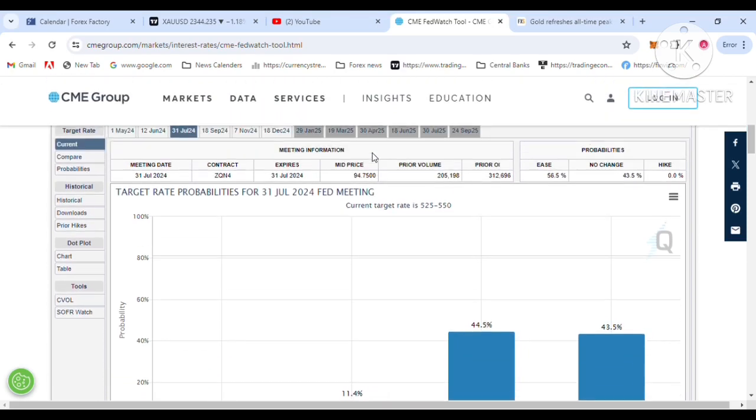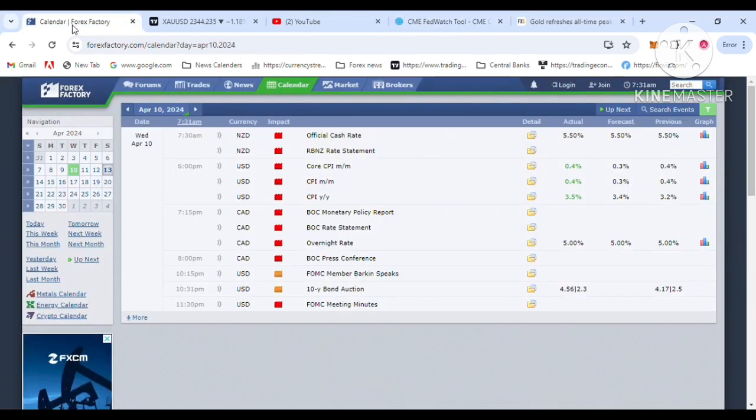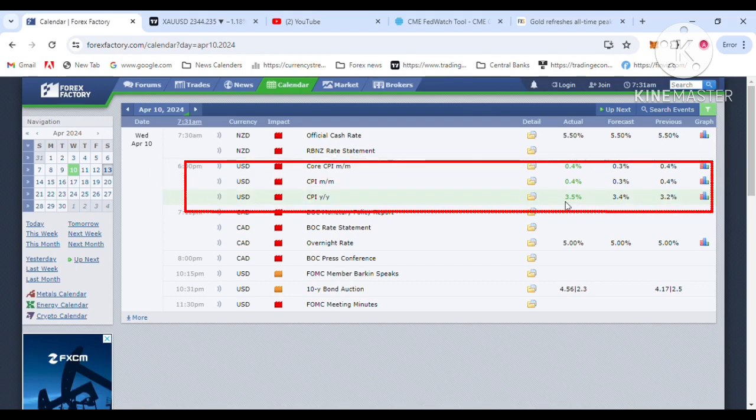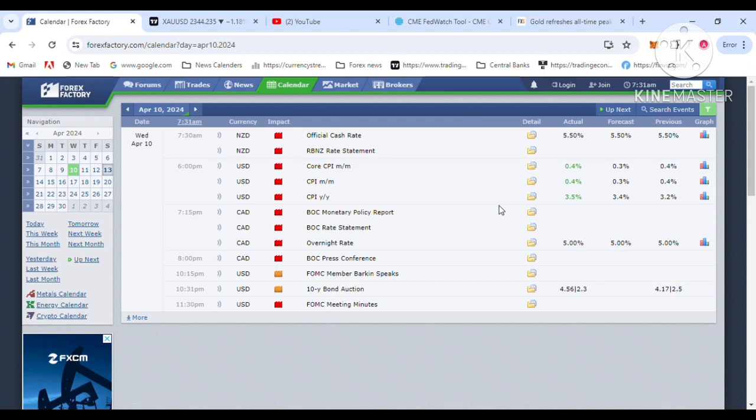If 5.5 is the current rate and the pause is forecast to continue, that helps dollar demand. Now the dollar is in a demand position. I think next week dollar demand will continue with last week's increased inflation report.